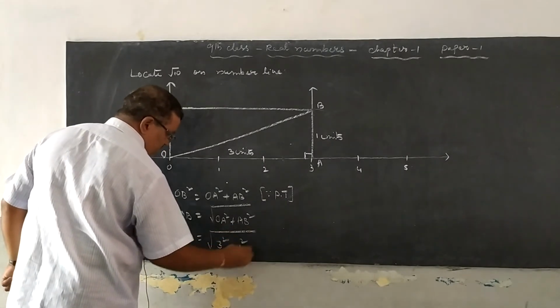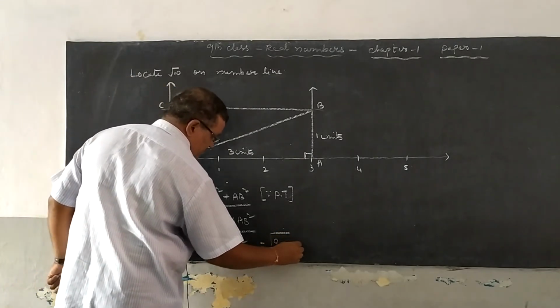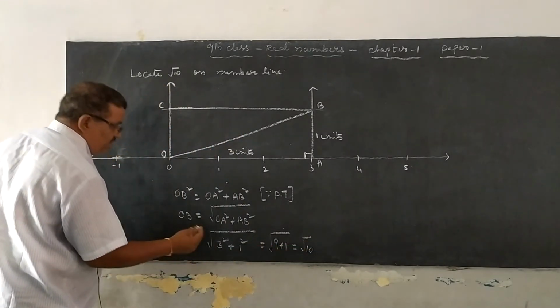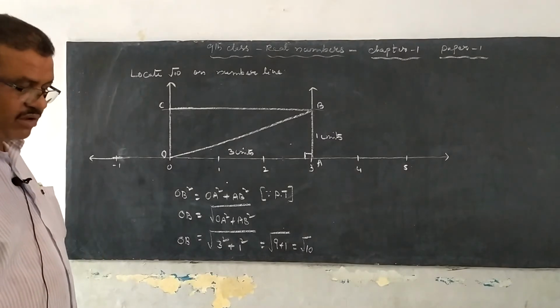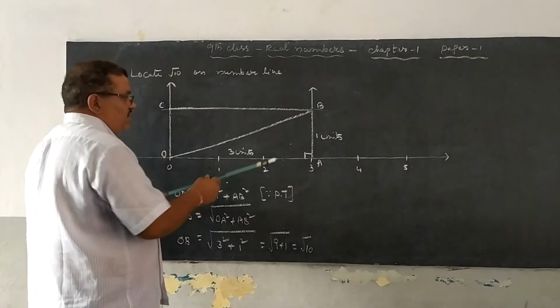AB is 1 unit, that is 1 square. You get root of 9 plus 1, that is root 10. Finally, OB is equal to how much? Root 10 units.